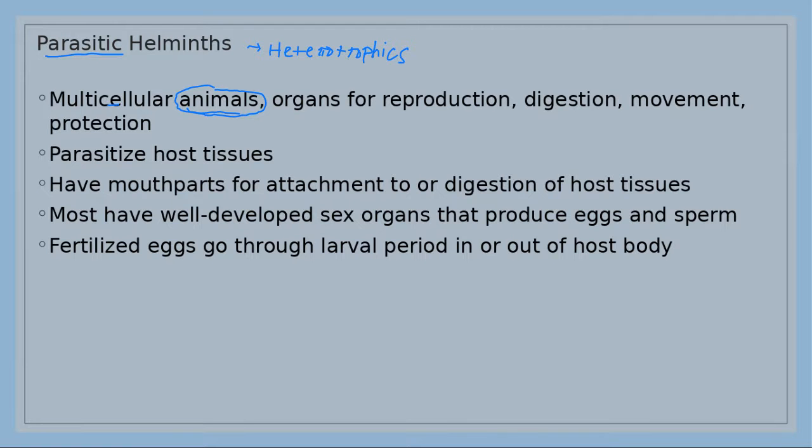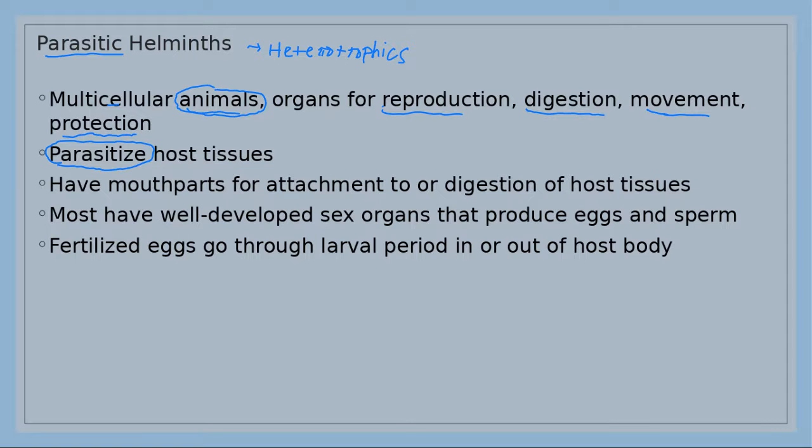They have organs for reproduction, they have a digestive system, they are able to move, and have a way to protect themselves. Many of them are parasites. They can stay in the tissue, like under the skin, or in our intestine.